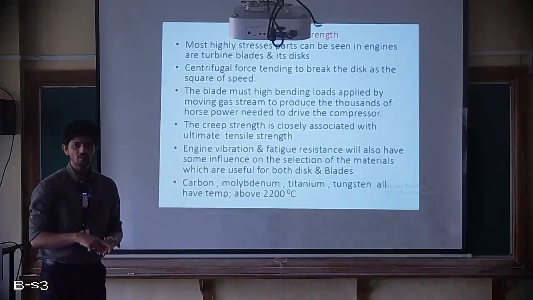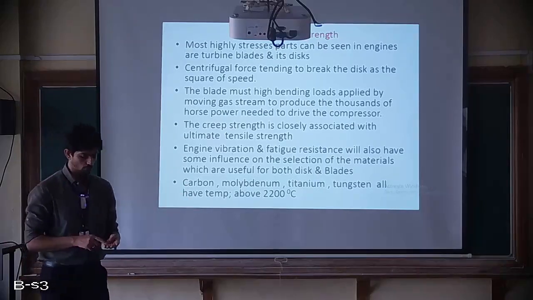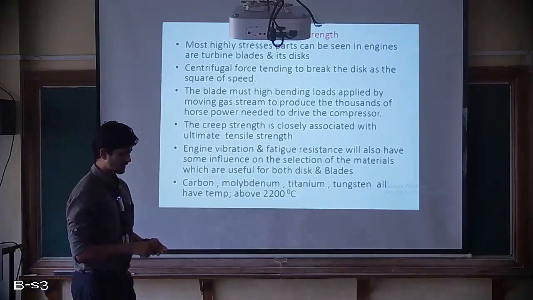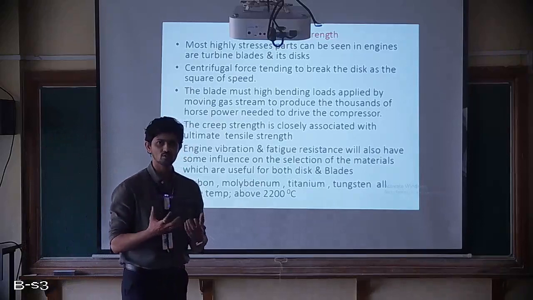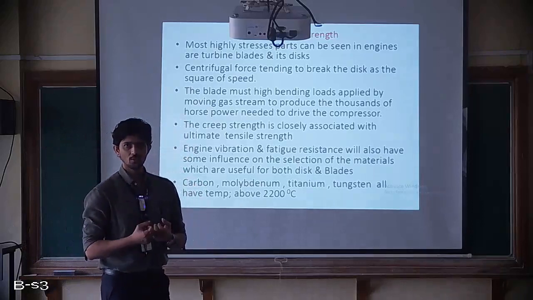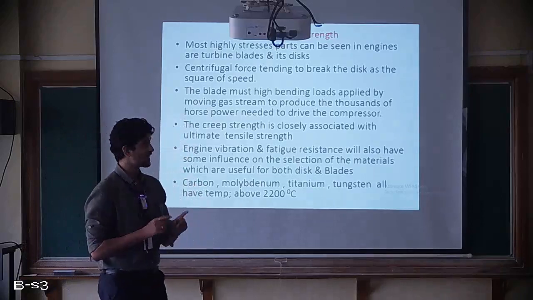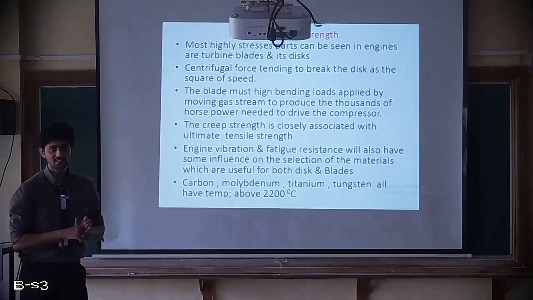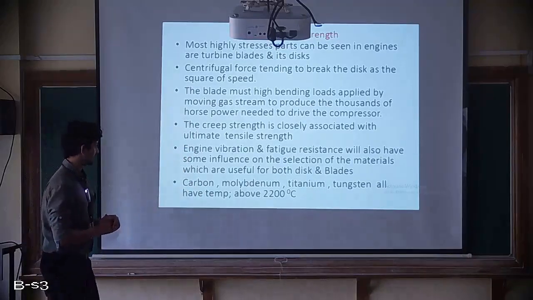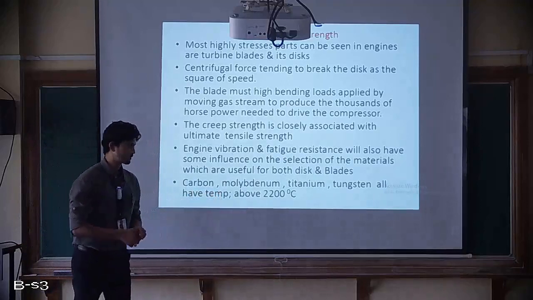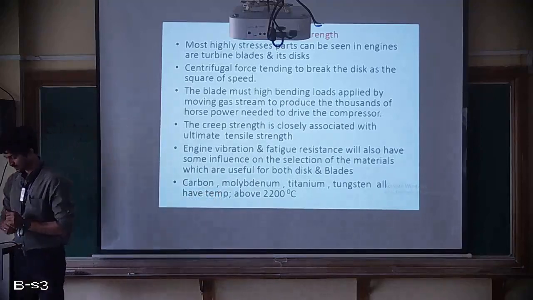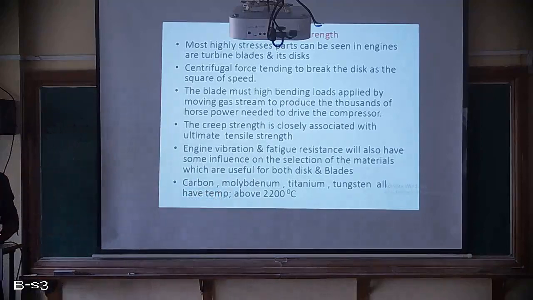Now for all these types of failures, the material we use should have good strength. Now having that good strength and also being exposed to high temperature, that is nothing but high temperature strength. Now these are the materials which will be used where the temperature goes up to 2200 degrees Celsius.